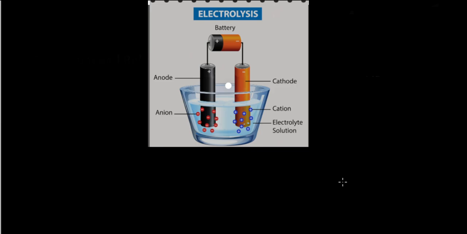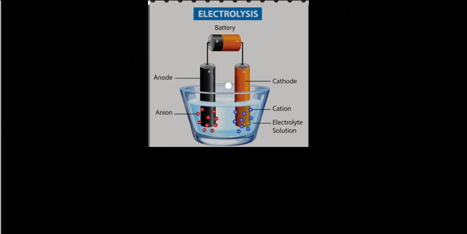Hello everyone, we're going to talk about electrolysis. In this chapter, we will understand what the meaning of electrolysis is, how it happens, and the basic idea of in which kind of substance electrolysis happens. We will also understand how many types of electrolytes there are, and try to differentiate between metals and electrolytes. So let's start with what electrolysis is.